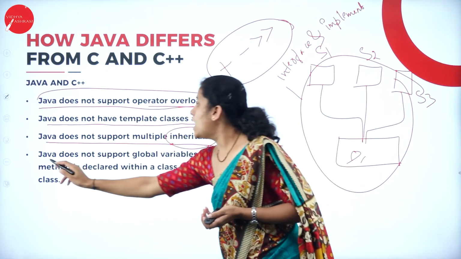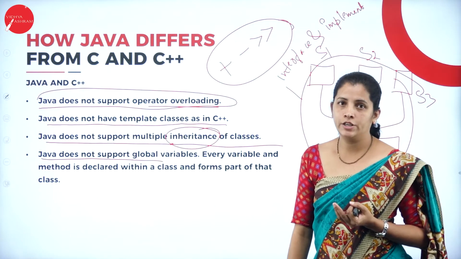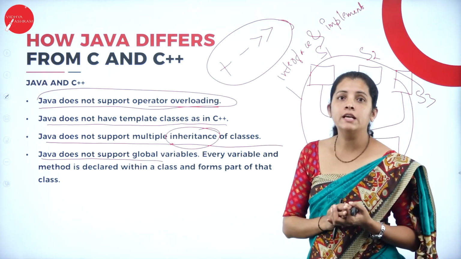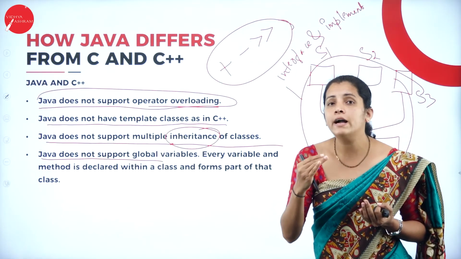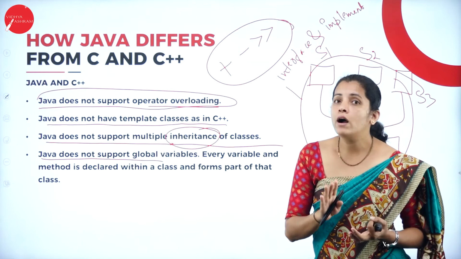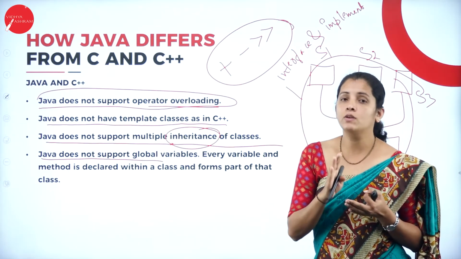Then Java does not support global variable declaration. That means in the C++ programming language, I can define variables globally. But in Java, we do not define any variable globally.